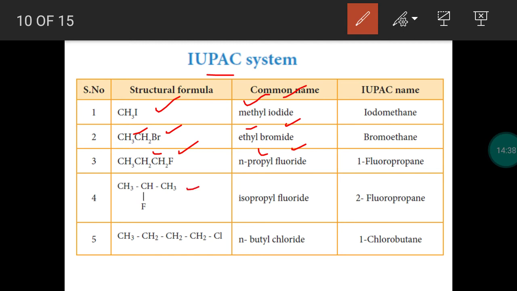And this is a secondary one. The head carbon is bonded with 2 carbon atoms. It is a secondary, and you can use the prefix iso also. Okay. So this is an isopropyl group and fluorine, so isopropyl fluoride. And this is a straight chain compound, N-butyl and chlorine, N-butyl chloride.